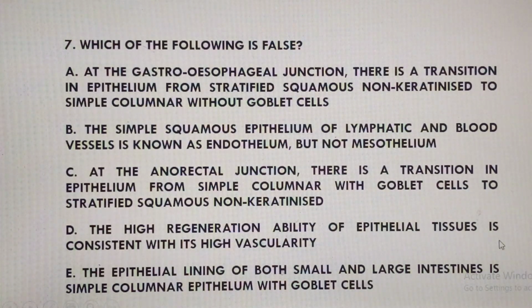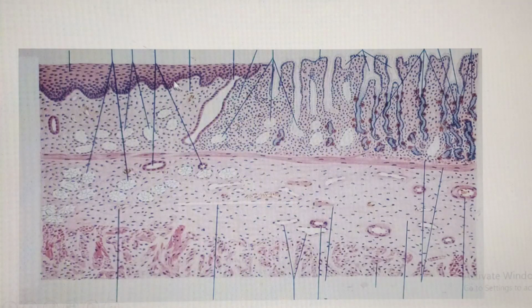Now for E, it says the epithelial lining of both small and large intestines is simple columnar epithelium with goblet cells. I've already established that. So that's a very true statement. Justifying that, this is the epithelial lining of the terminal aspect of the esophagus, showing this kind of galloping appearance over here. That is the epithelium dipping into the connective tissue, epithelial pegs and connective tissue papillae, stratified squamous non-keratinized, because it is going to line a wet surface, and the esophagus is going to be non-keratinized.